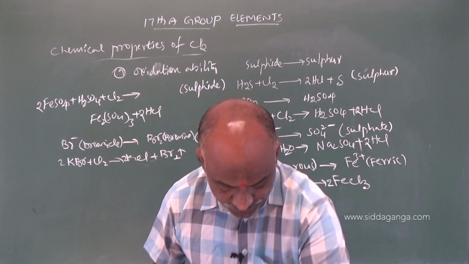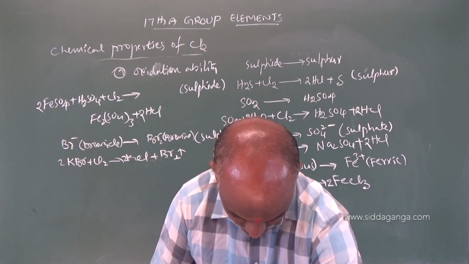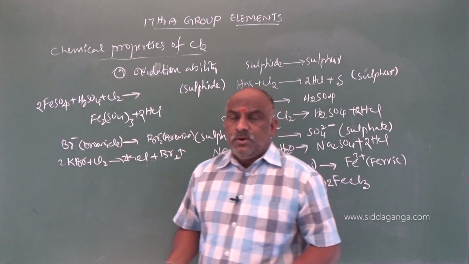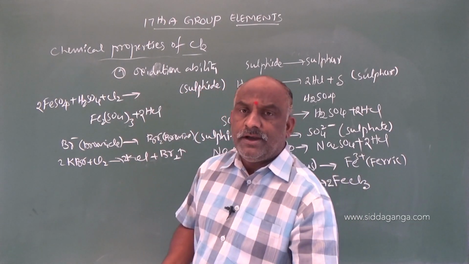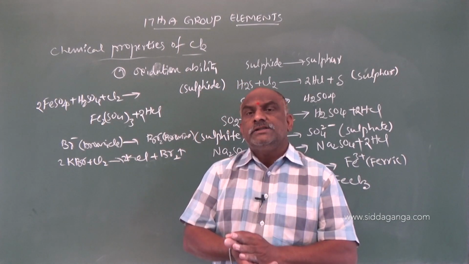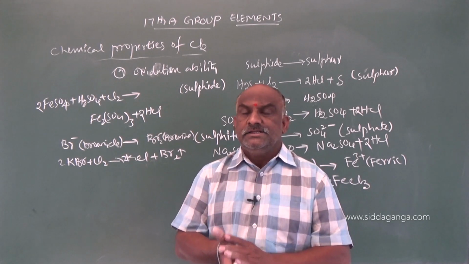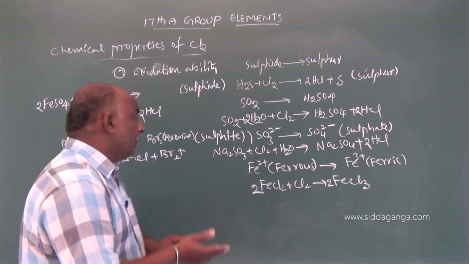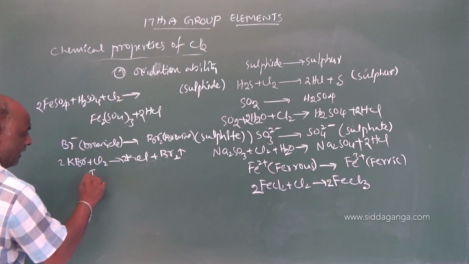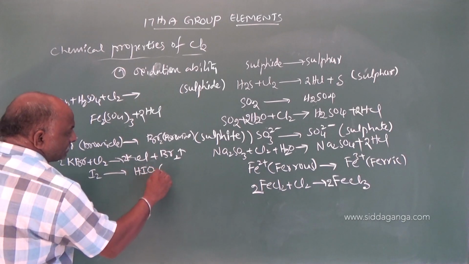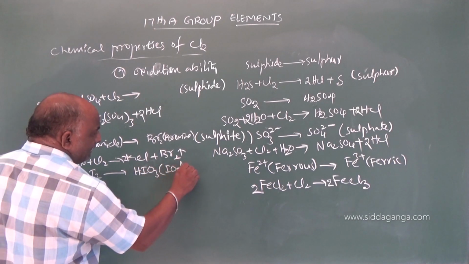Iodides to iodine, and one more important equation was there regarding this: iodine oxidized to iodic acid. This reaction was very important. Iodine I2 is oxidized to what? HIO3. HIO3 is called iodic acid.